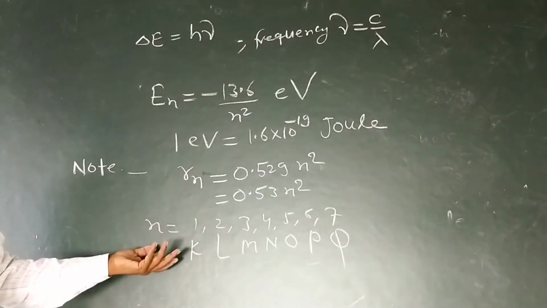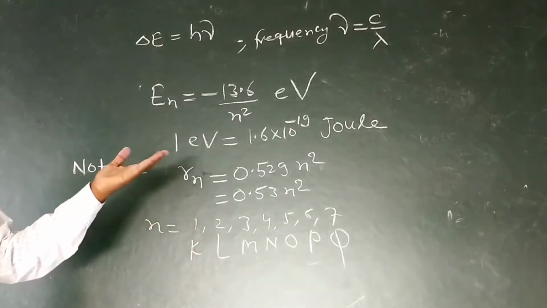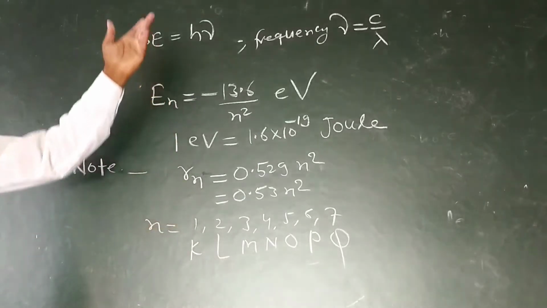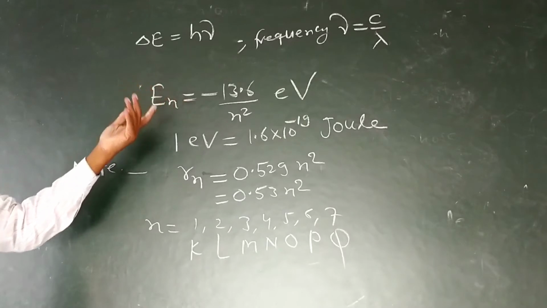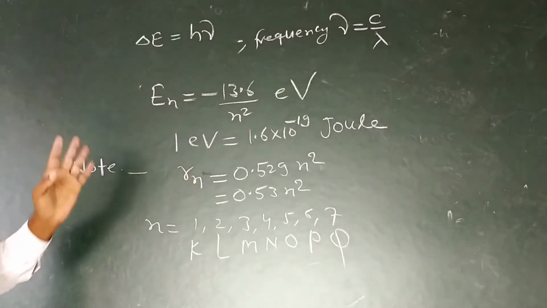Substituting the value of n, we may easily get the energy of an electron in a particular orbit or the radius of a particular orbit.